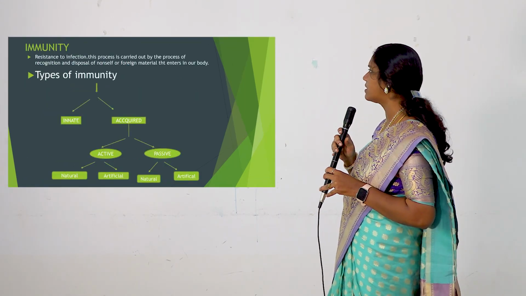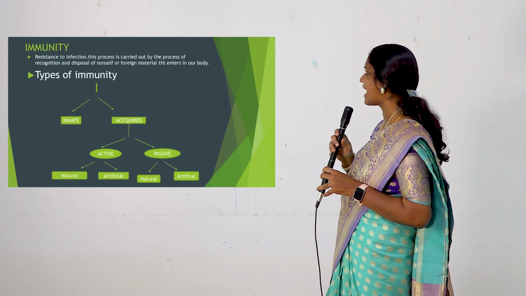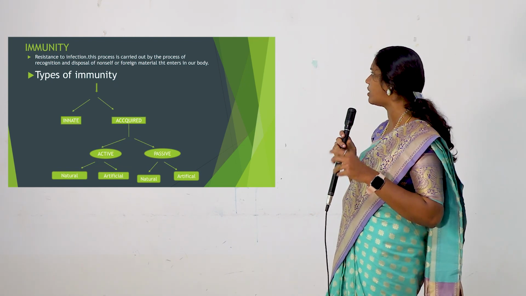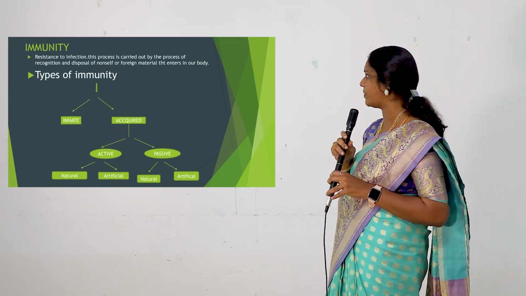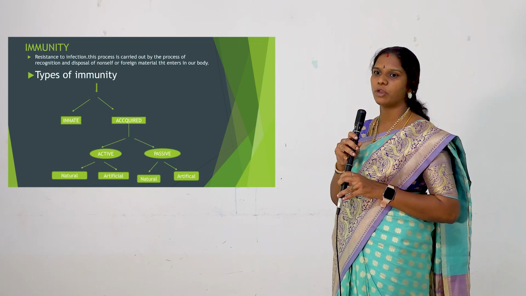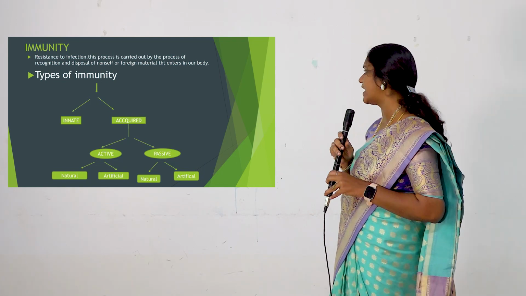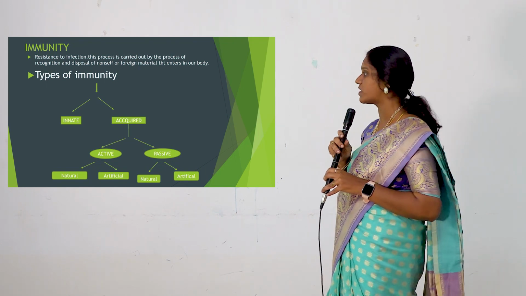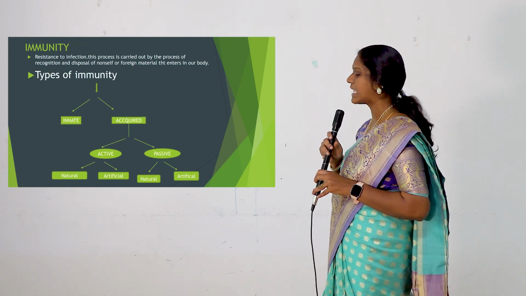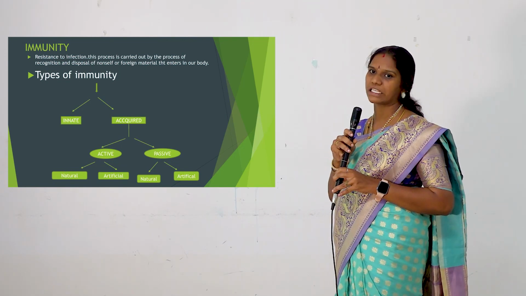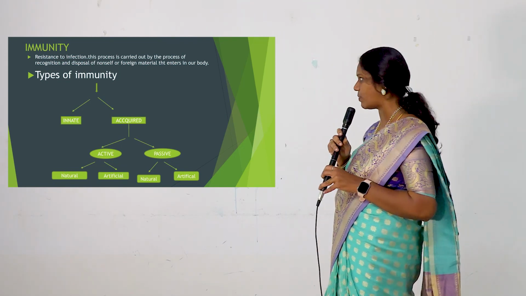So immunity is resistance to infection. This process is carried out by the recognition and disposal of antigens, that is, foreign material that enters into our body. See, there are types of immunity. Broadly, immunity is classified into two types, innate immunity and acquired immunity. Acquired immunity is further classified into active and passive. Active is further classified into natural active and artificial active, and passive is further classified into natural passive and artificial passive.